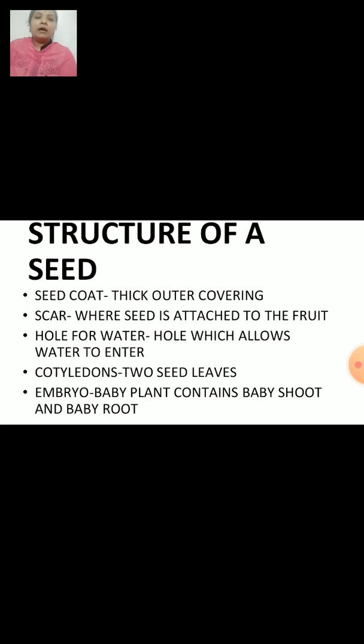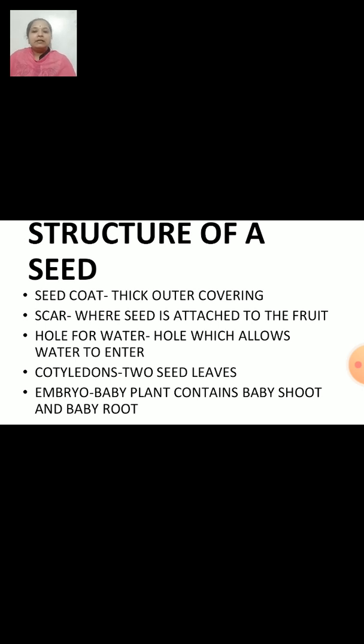Now the next part of the seed is having seed leaves which we call cotyledons. The seed leaves protect the baby plant. When you open the seed, you find the leaves inside the seeds. They contain stored food. It is used by the growing seedling.